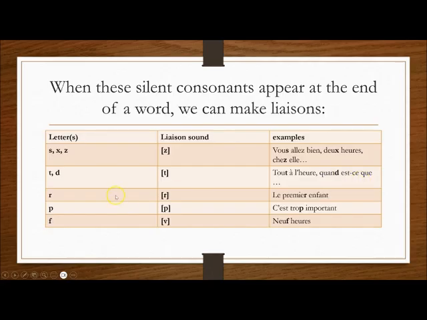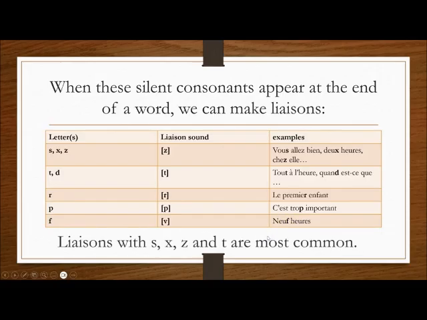R, normally it's silent, but because the enfant begins with a vowel, it's le premier enfant. Same thing with trop, the letter P is normally silent, but in this case we combine it with I, so c'est trop important. And as we have seen before, the letter F, it is pronounced at the end of words normally, but when it's followed by a vowel, then it transforms into the V sound. So 9 heures. Oui? Okay? And yes, the liaisons with S, X, and Z are the most common.